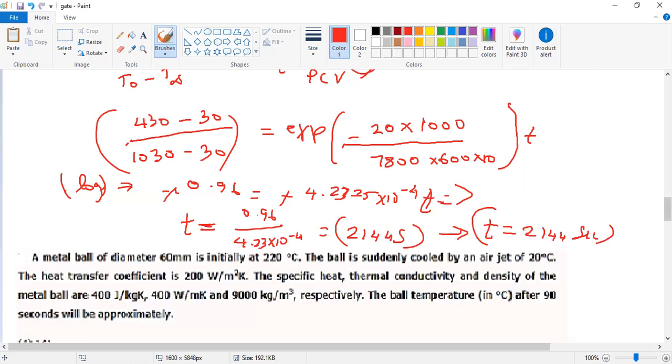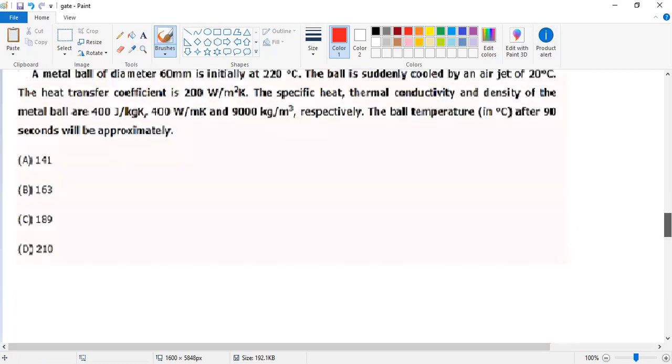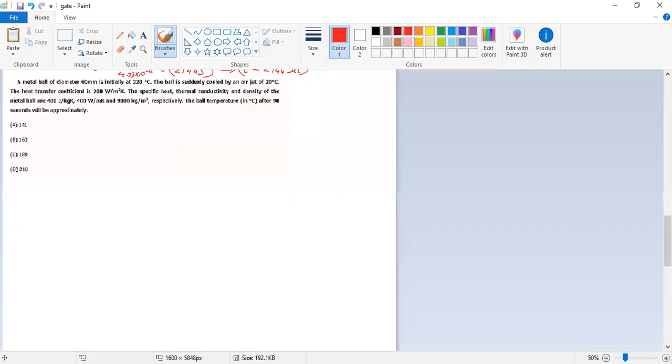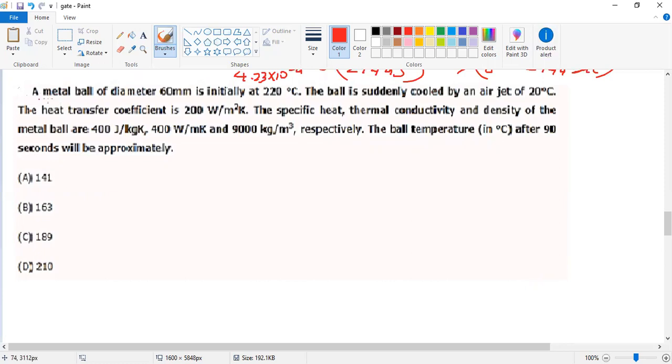Another problem, similar to the metal ball lumped problems. The diagram is not clear. One second, what is given? A metal ball has a diameter of 60, and initially it is at a given temperature. The same formula should be used, since a lumped system has the same formula. Initially it is at 220 degrees Celsius, and the ball is suddenly cooled by an air jet at 20 degrees Celsius. Before we used ambient air, but now we use an air jet. The heat transfer coefficient, specific heat, thermal conductivity and density are given. Same formula, same method.